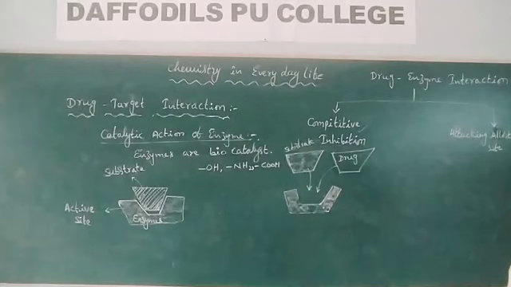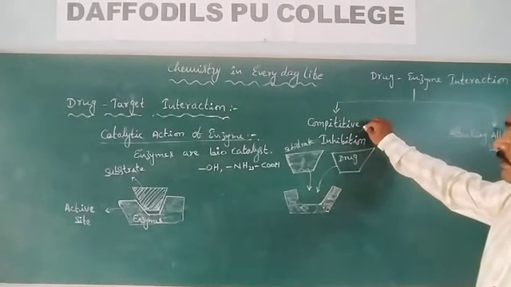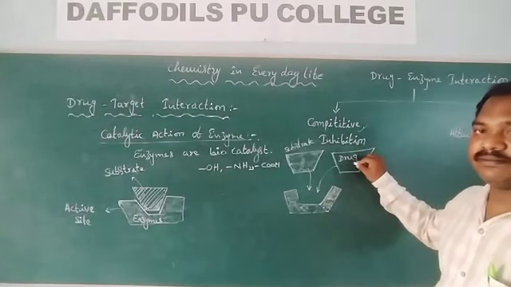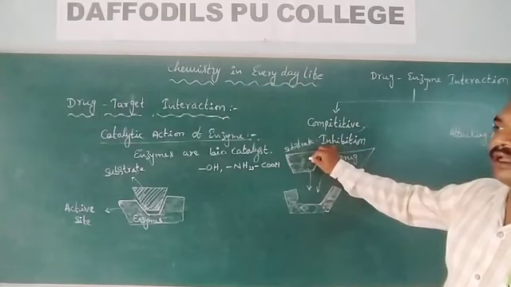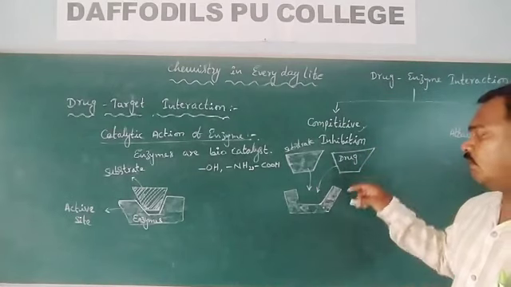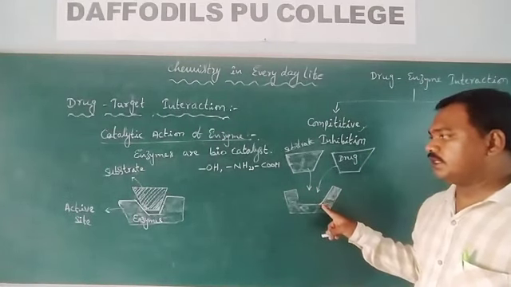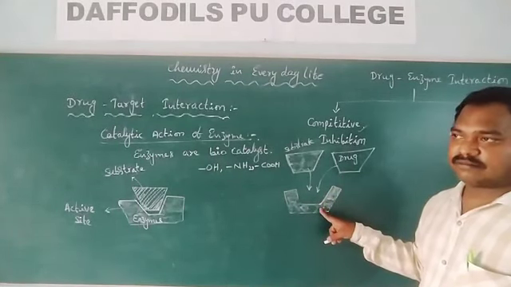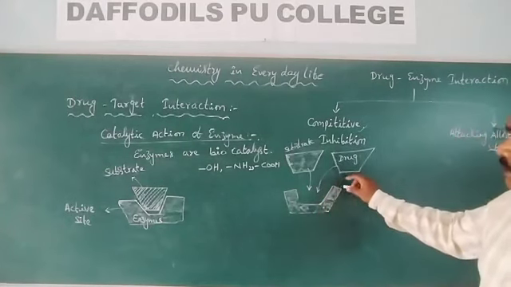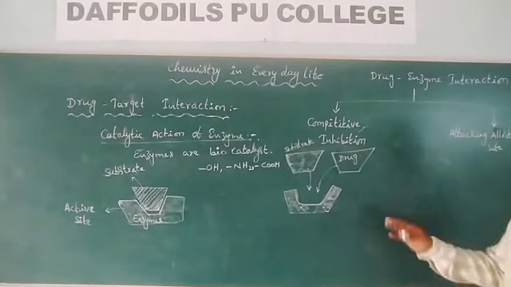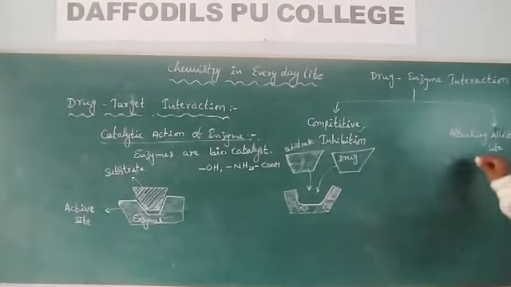Okay? So what is competitive inhibition? In competitive inhibition, a drug is manufactured which is mimicking the substrate molecule. This drug is going to occupy the active site of the enzyme, so the enzyme activity is going to stop. This is competitive inhibition. Next, look at attacking the allosteric site.